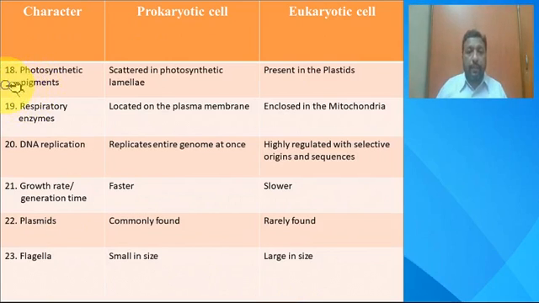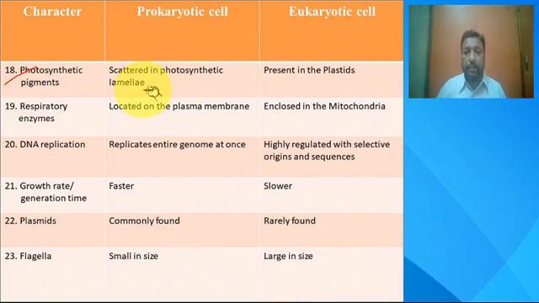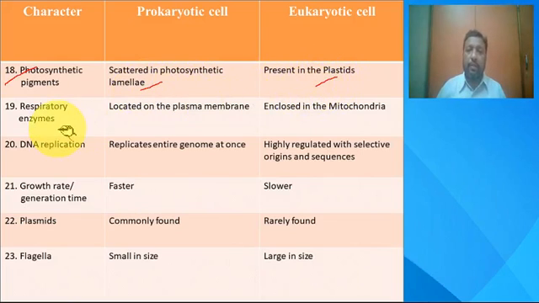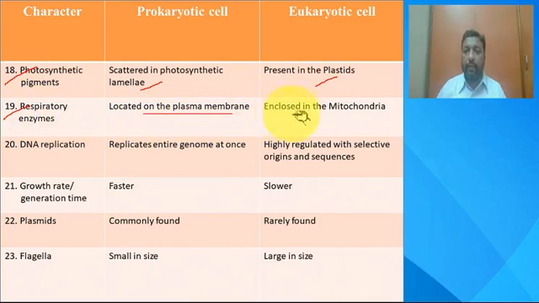Regarding the photosynthetic pigments, in the few photosynthetic prokaryotic cells they are scattered in the lamellae, whereas in eukaryotes the photosynthetic pigments are present in the plastids, especially the chloroplasts having the chlorophylls. Then the respiratory enzymes are located on the plasma membrane of a prokaryotic cell, whereas they are enclosed in mitochondria.